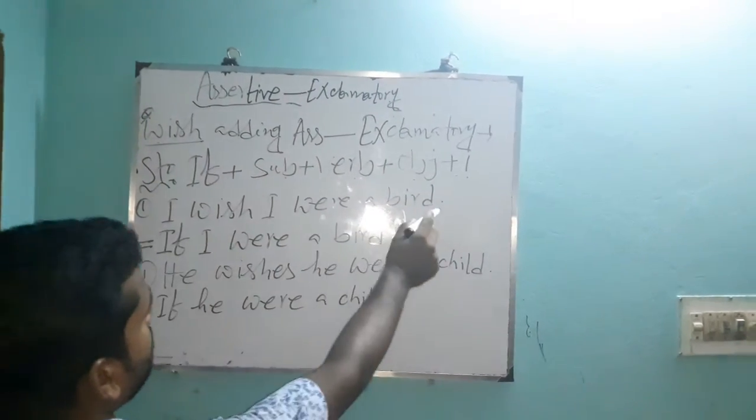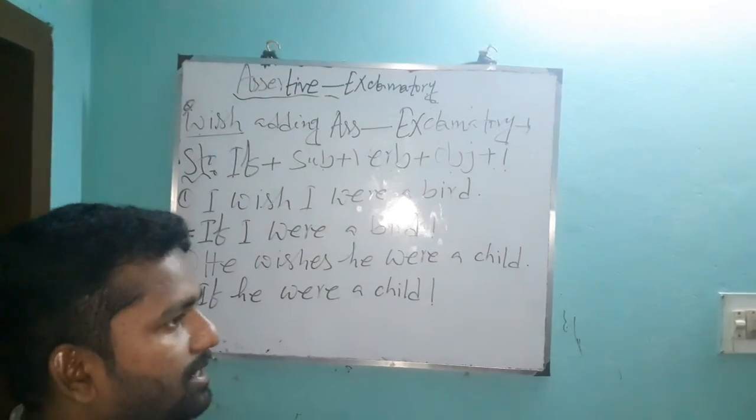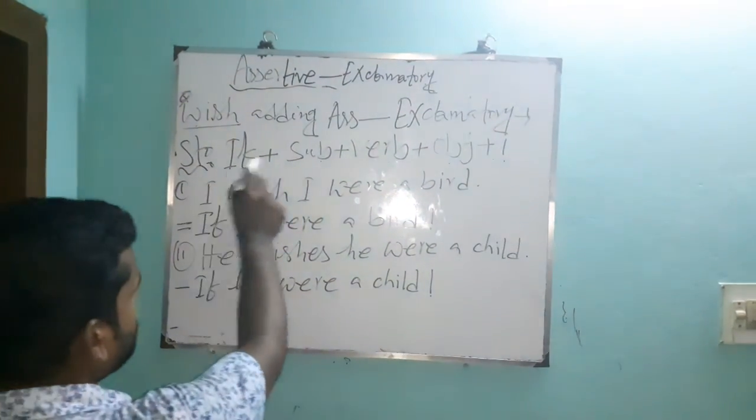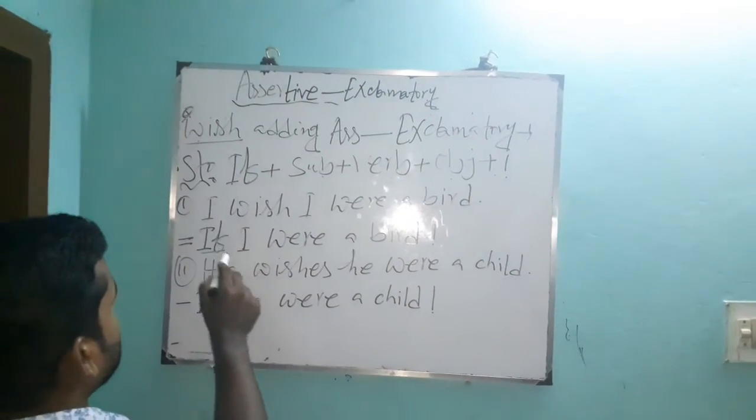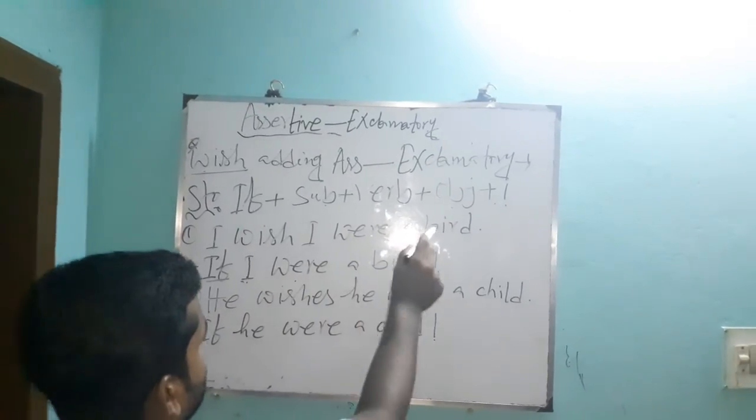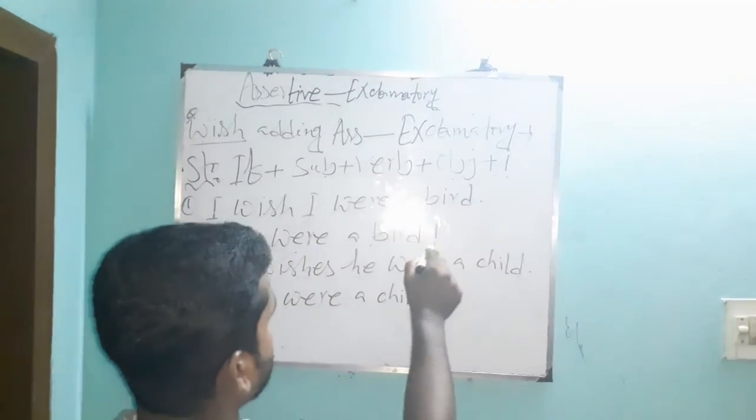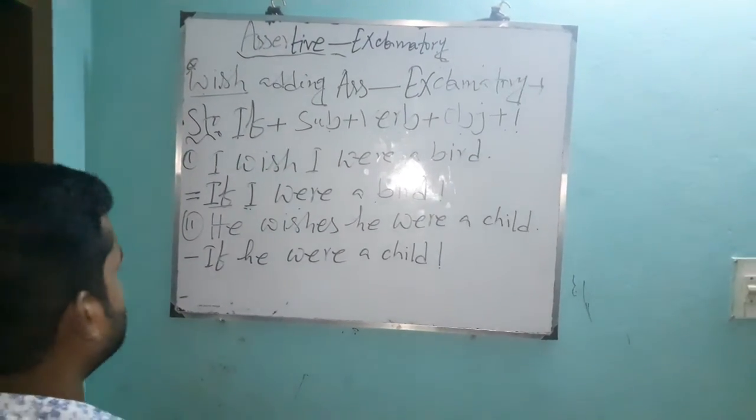I wish I were a bird. This is the assertive sentence. Now we have to make it an exclamatory sentence. According to the structure, we have to write down if. So you write down here if. Then subject. What is subject here? I. And verb is were. Object is a bird. Plus exclamation mark. And it turns into exclamatory sentence.